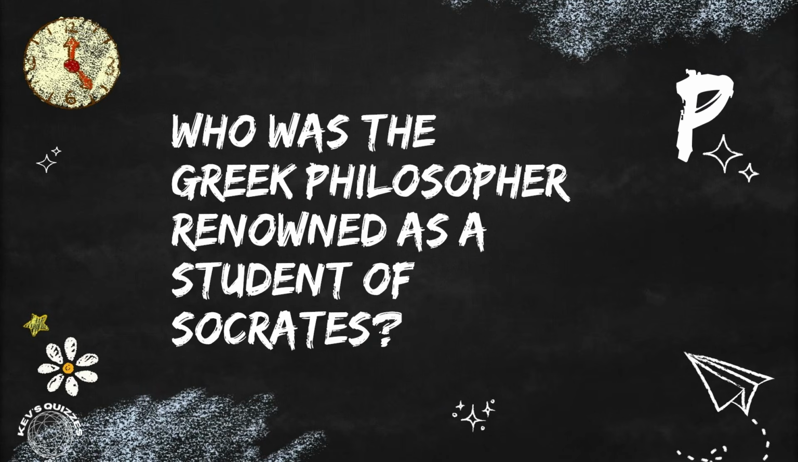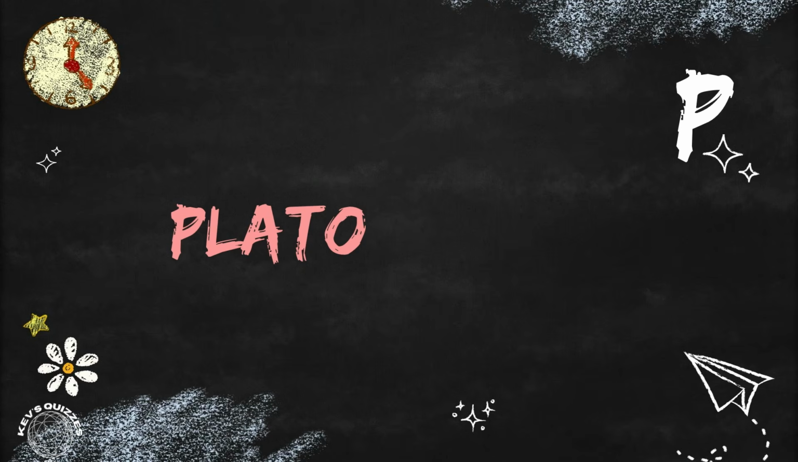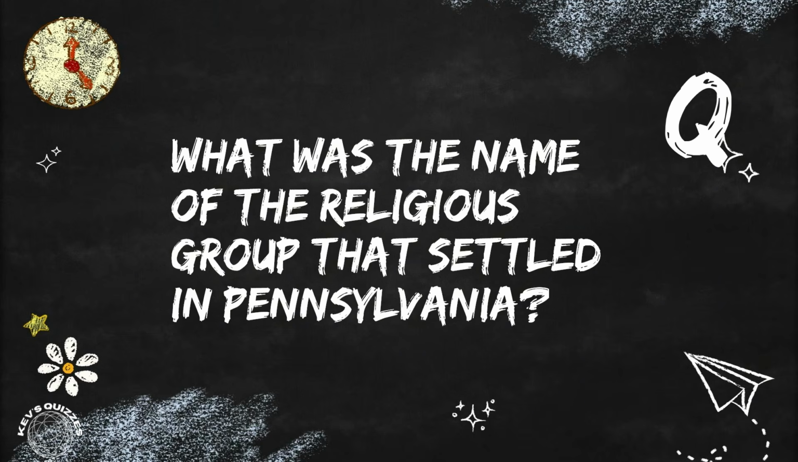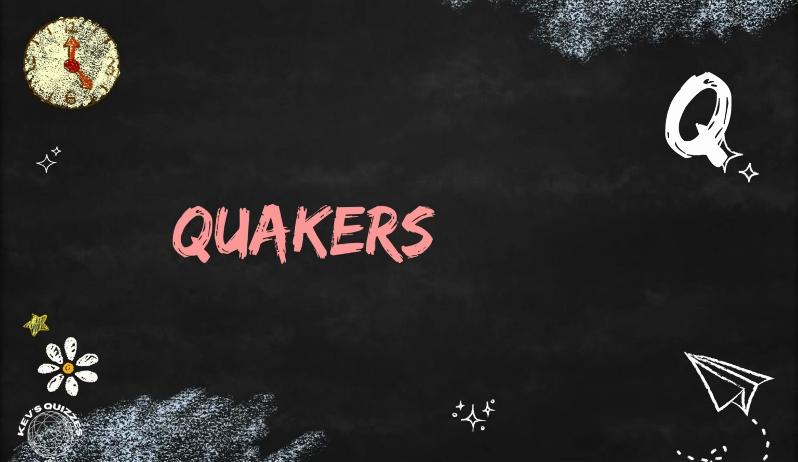Starting with the letter P, who was the Greek philosopher renowned as a student of Socrates? The Greek philosopher is Plato. Next is the letter Q. What was the name of the religious group that settled in Pennsylvania? The religious group was the Quakers.